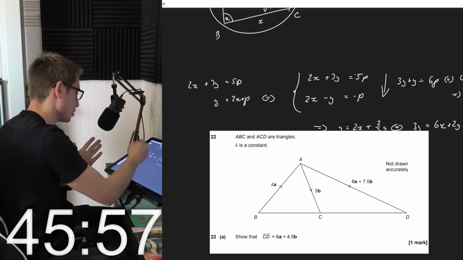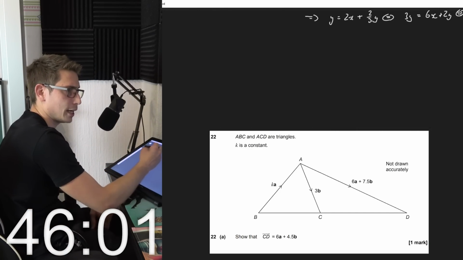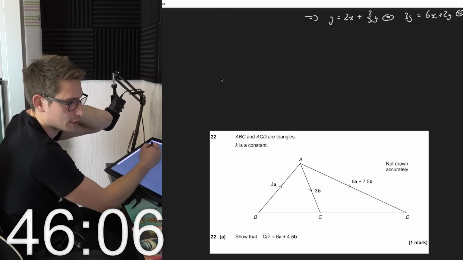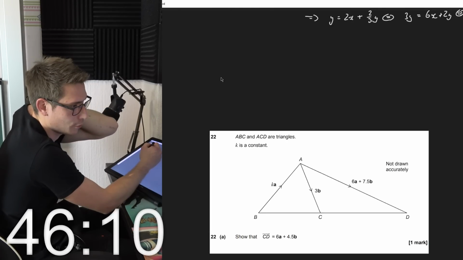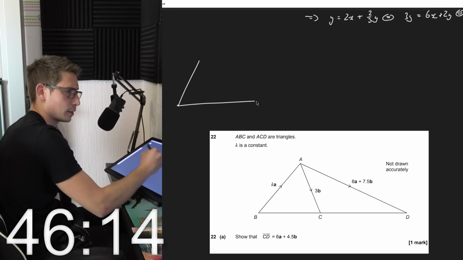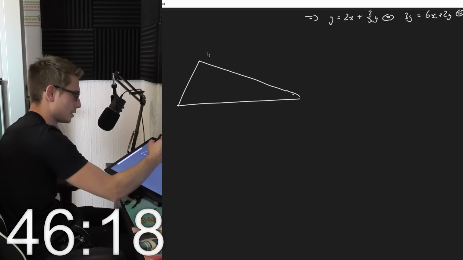No, not more geometry, seriously. Okay, ABC and ACD are triangles, K is a constant. Show that the line CD is 6A plus 4.5B. Oh, vectors, right? They are vectors.